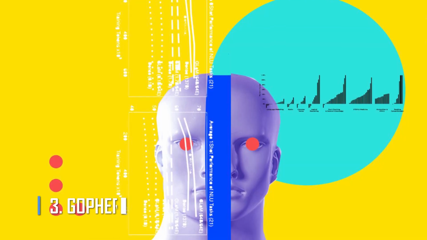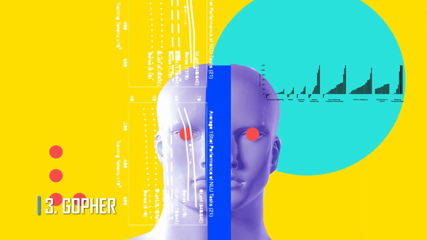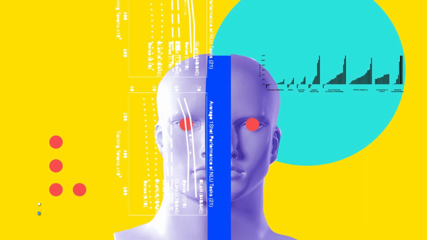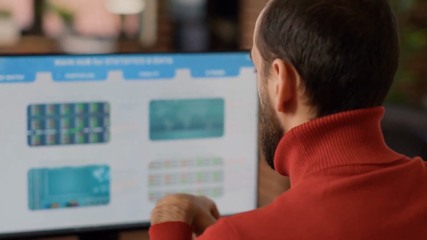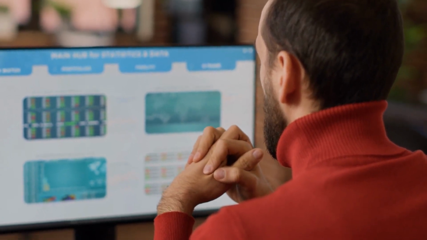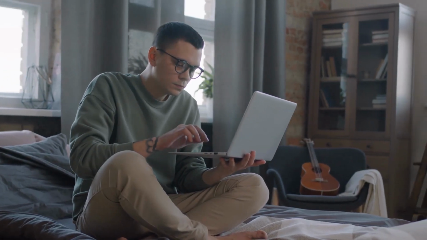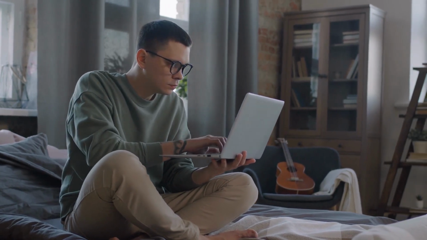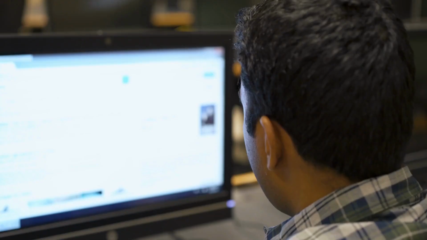Number 3. Gopher. DeepMind developed Gopher with 280 billion parameters, and it specializes in answering science and humanities questions much better than other language models. DeepMind claims that the model can beat language models 25 times its size and compete with GPT-3 on logical reasoning problems. There are smaller versions with 44 million parameters available as well for easier research.